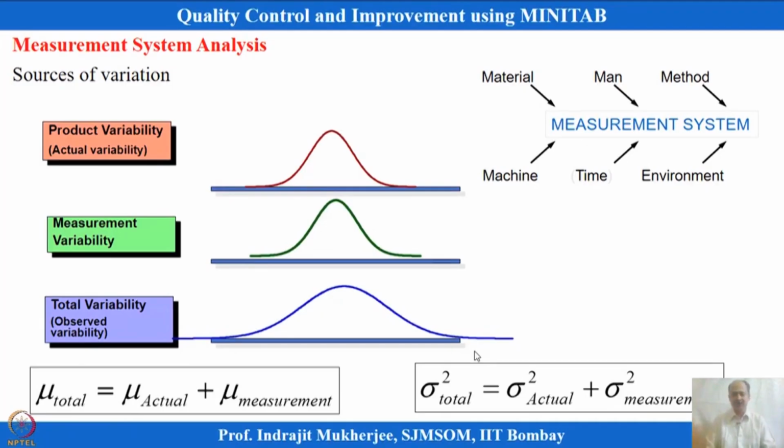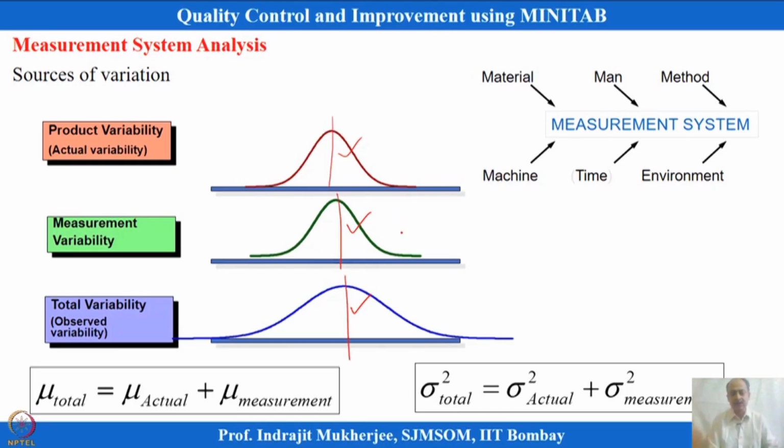Whatever Cpk values or variability analysis, ANOVA analysis that we are representing, we are assuming that the total variability we are measuring is correct. But we have to consider that the overall variability consists of actual product variability and also some measurement variation, because the instrument accuracy also impacts the overall reading. So, the total variability distribution will be influenced by the distribution of the measurement variability and the actual product variability. This is the overall variability.